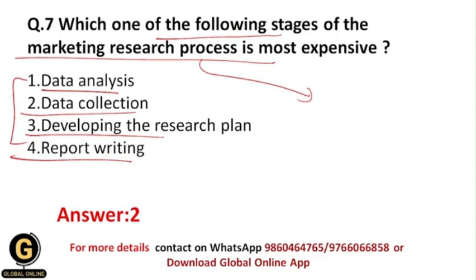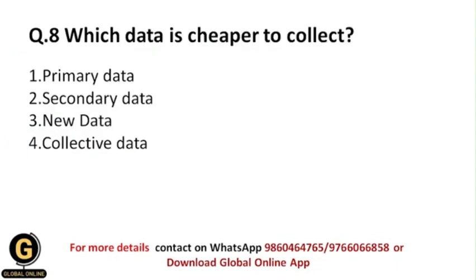Okay, and that's why to collect the data we need a lot of funding. And data collection requires lots of time as well. The data collection process is the most expensive. Which data is cheaper to collect, whether it is primary data, secondary data, new data, or collective data?